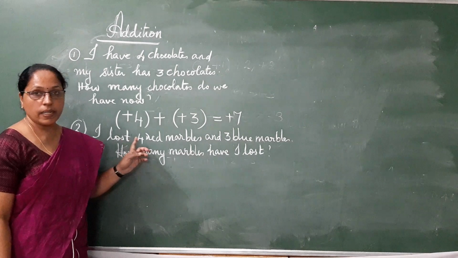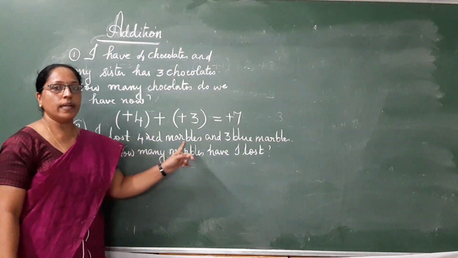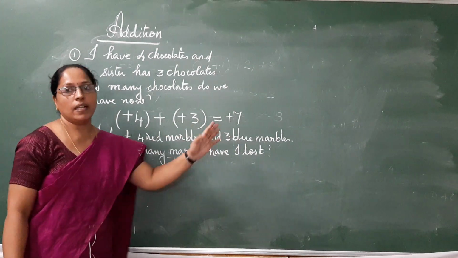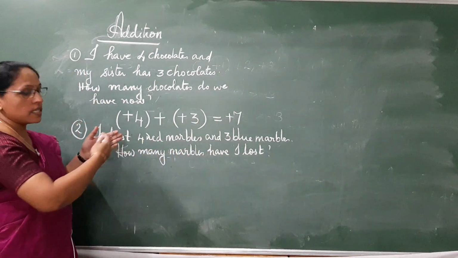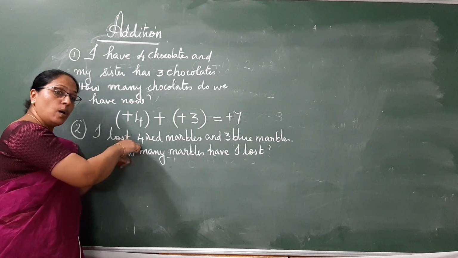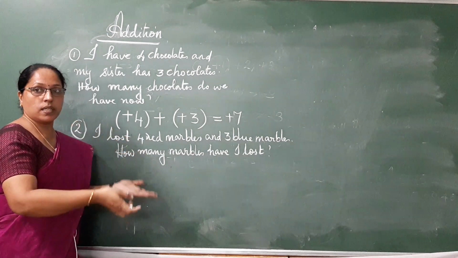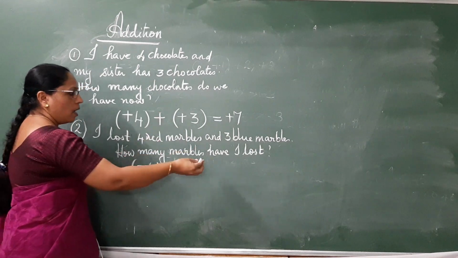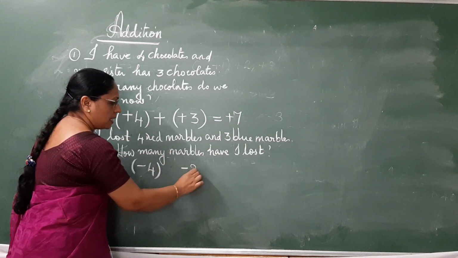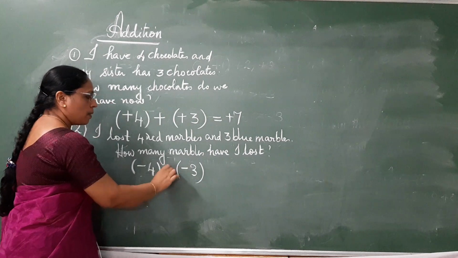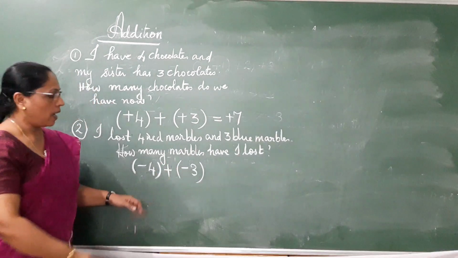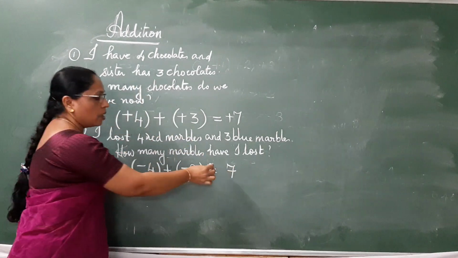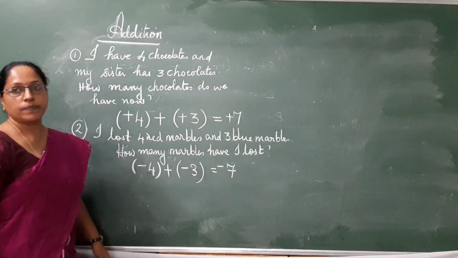Let's take the question once again. I lost 4 red marbles and 3 blue marbles. How many marbles have I lost? So connecting the situation with integers, I lost 4 red marbles. So lost is a negative concept. So negative 4. And I lost 3 blue marbles, again negative concept. So how many marbles have I lost? So I lost 7 marbles. So lost is a negative concept, so negative 7.